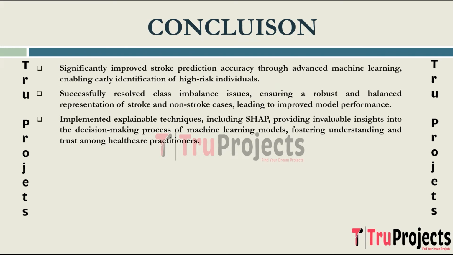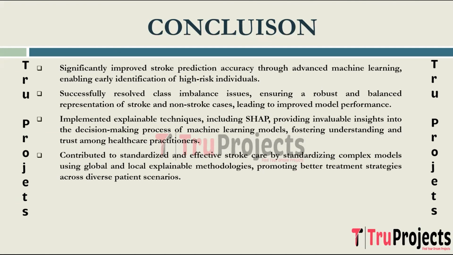Implementation of explainable techniques including SHAP provided invaluable insights into the decision-making process of the machine learning models, fostering better understanding and the trust among healthcare practitioners. By understanding complex models using global and local explainable methodologies, the project contributes to a more standardized and effective approach in stroke care, promoting better treatment strategies across diverse patient scenarios.